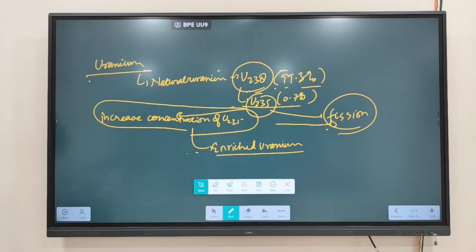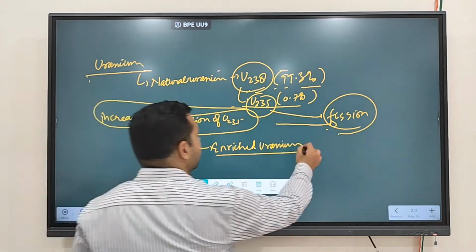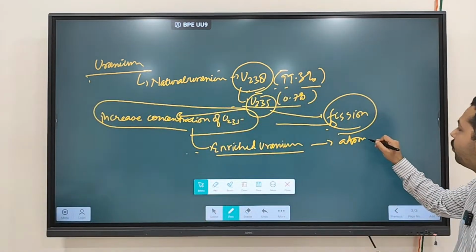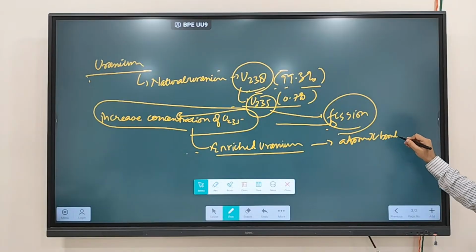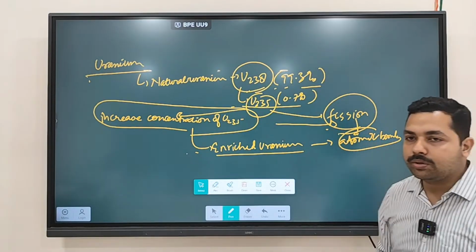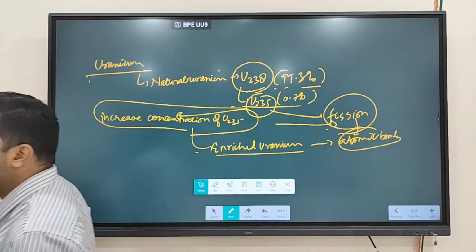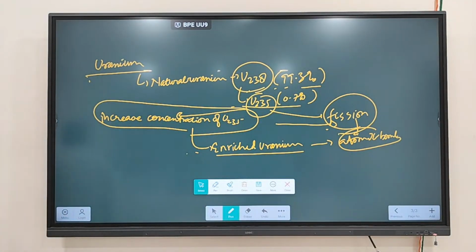Clear? You recently saw Israel attacking Iran. What is the reason why Israel attacked Iran? Because Iran is preparing nuclear weapons. So they are going for enriched uranium. When you enrich uranium, then you can make an atomic bomb. Which principle does the atomic bomb follow? It follows the fission principle only. Enriched uranium is required for that.